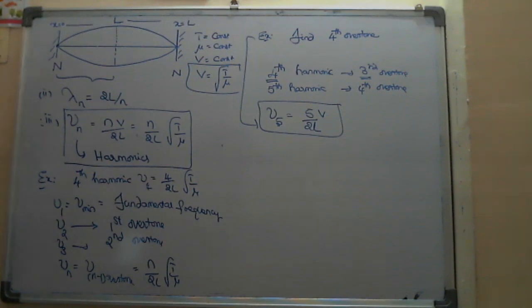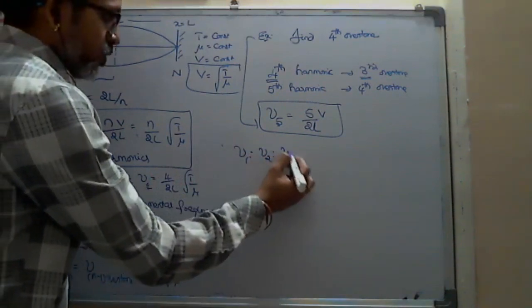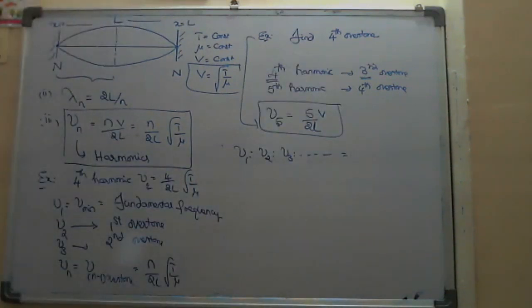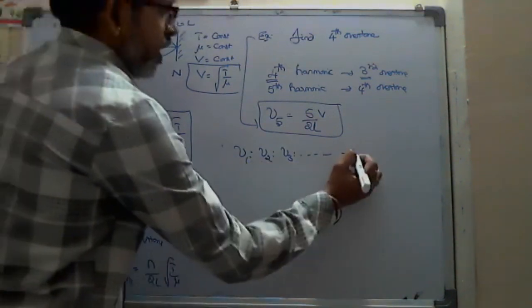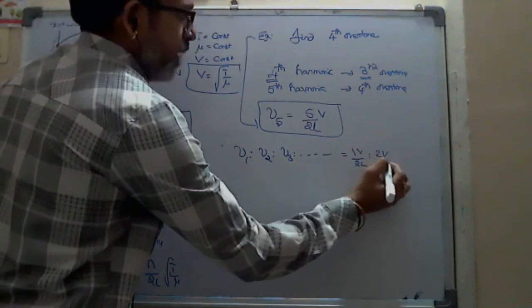And then they may ask, what will be the ratio of the successive frequencies? The ratio nu1 is to nu2 is to nu3 and so on. That is very simple. Nu1 we got as 1V by 2L. The second one we got 2V by 2L.